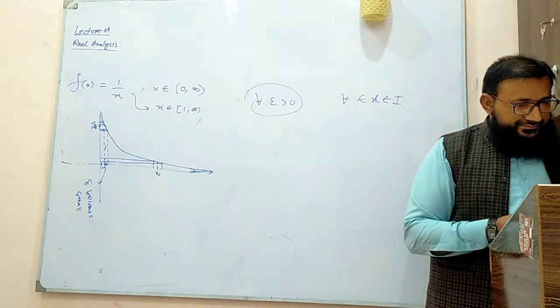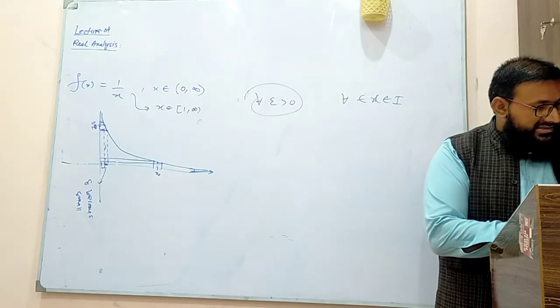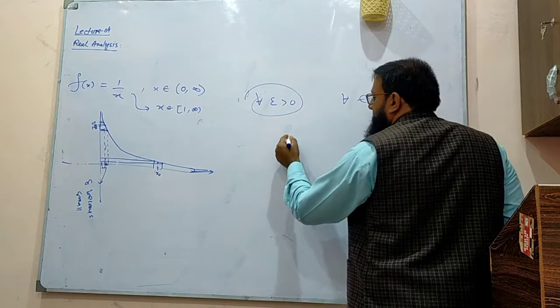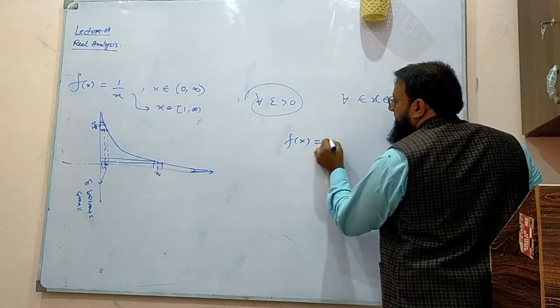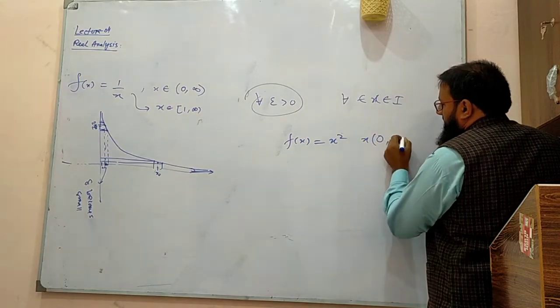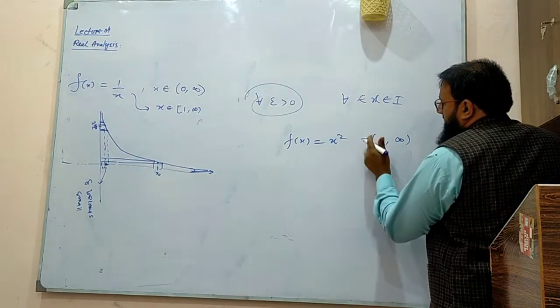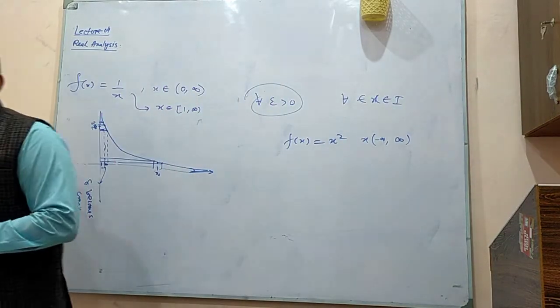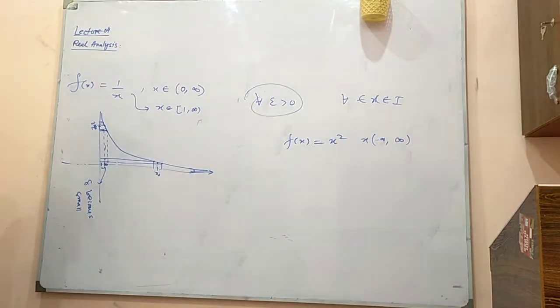Okay, so what is the next idea? What about this function? It's a parabola. And let's say this interval is minus infinity to infinity. Is it uniform continuous or not?